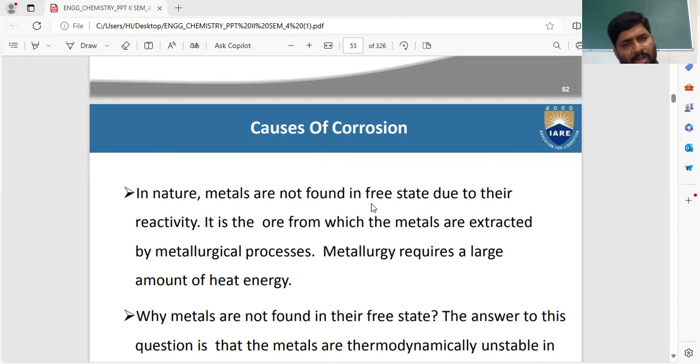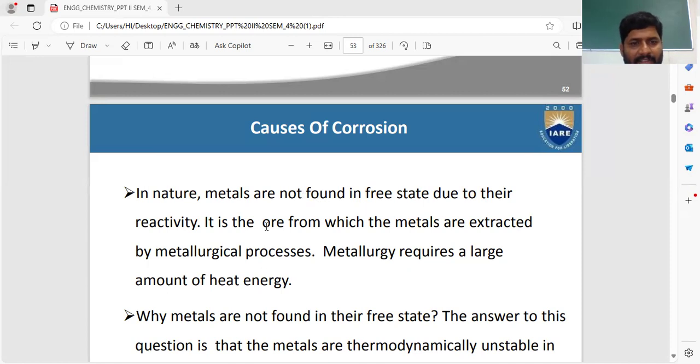Some other oxide means carbonate, bicarbonate, or sulfate, and chlorine. It is mixed with some other gases. Because of their reactivity, metals are not found in the free state in nature.